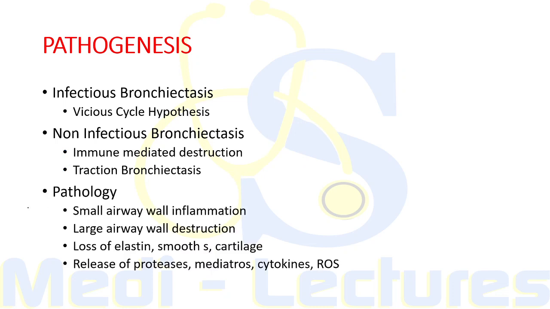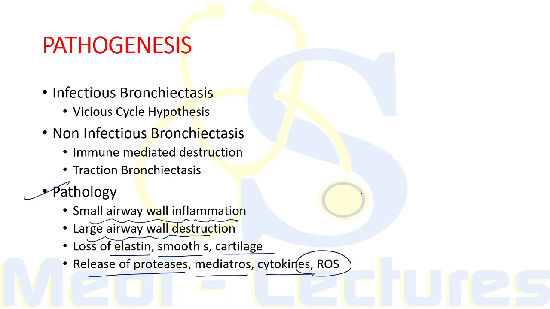Now, when we consider the pathology, in bronchiectasis there is small airway wall inflammation and destruction of the large airway wall. This leads to loss of elastin, smooth muscle and cartilage, and there is release of proteases like elastase, other mediators, cytokines, and reactive oxygen species. This all leads to the pathological changes which are seen in bronchiectasis.